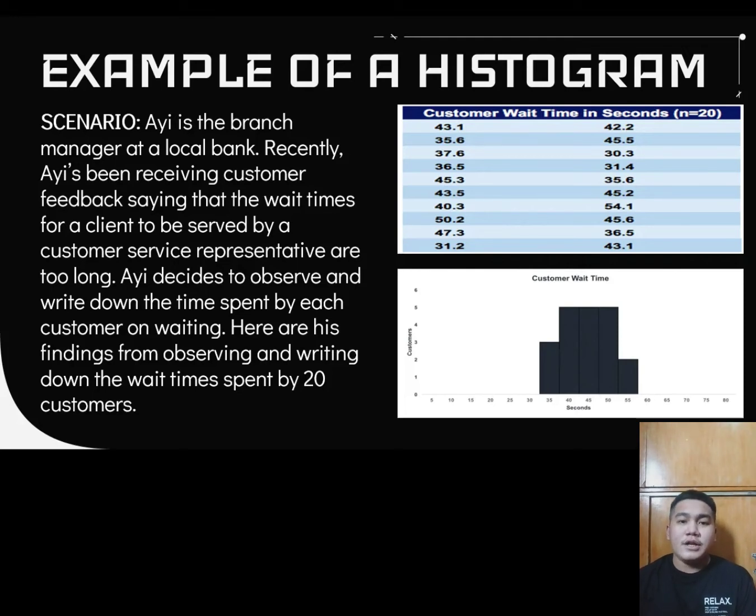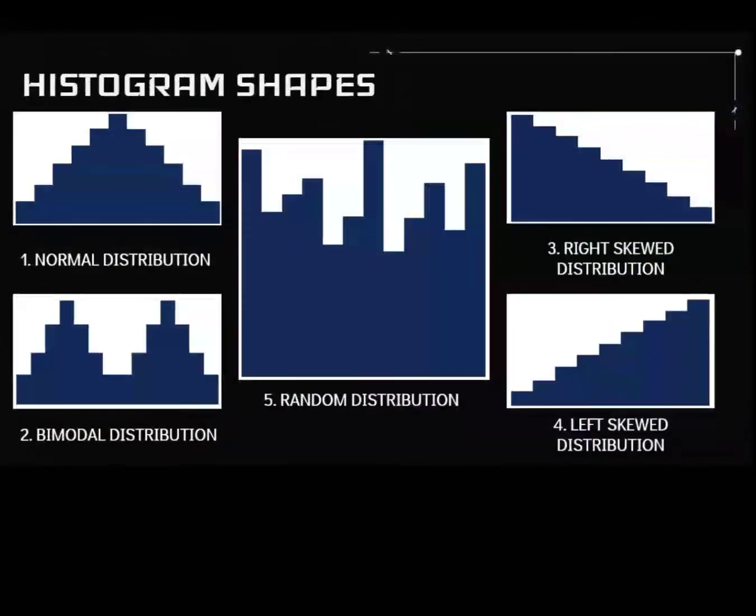We can see that there are 3 customers waiting between 30.1 and 35 seconds, and there are 5 customers waiting between 35.1 and 40 seconds, and there are 5 customers waiting between 40.1 and 45 seconds, and there are 5 customers waiting between 45.1 and 50 seconds, and lastly there are 2 customers waiting between 50.1 and 55 seconds. So I can conclude that the majority of customers wait between 35.1 and 50 seconds.